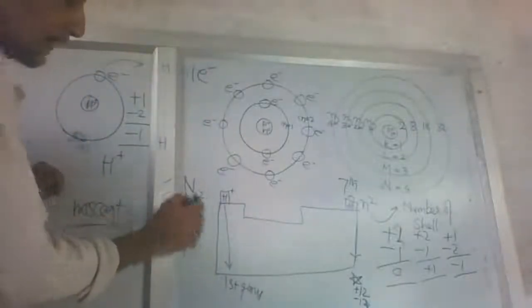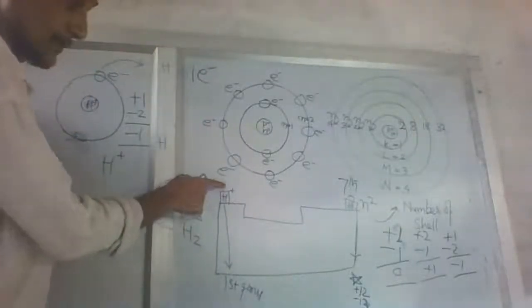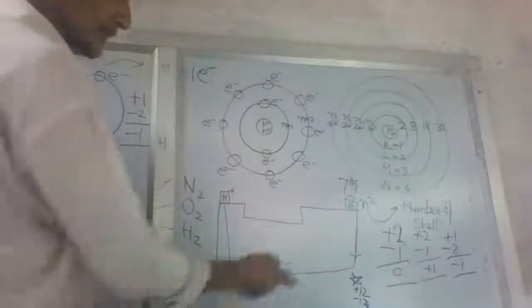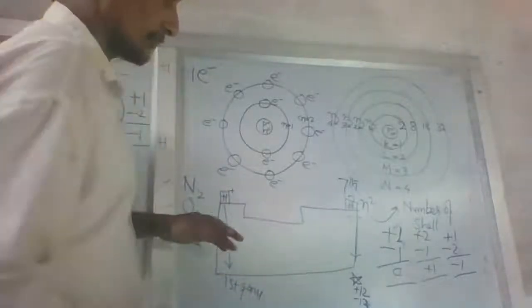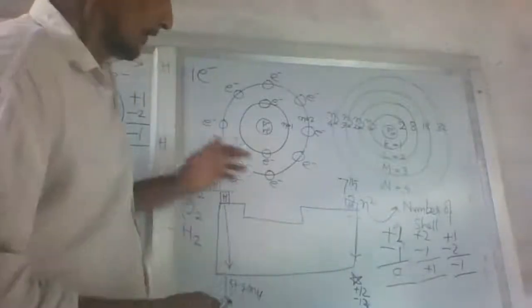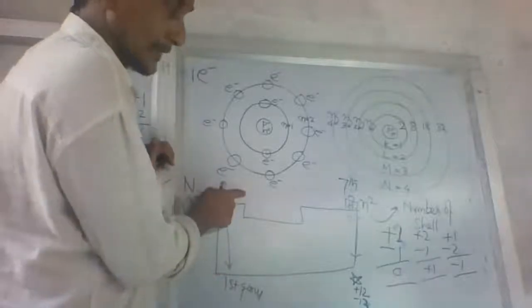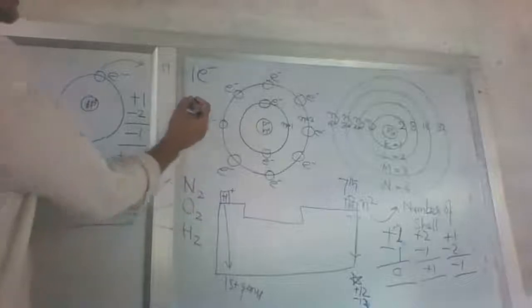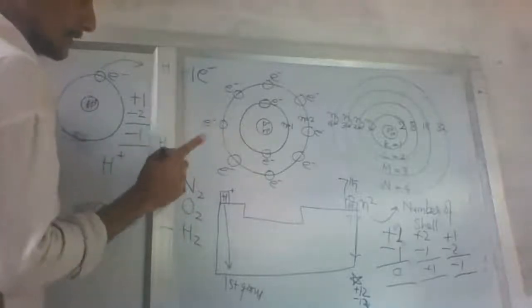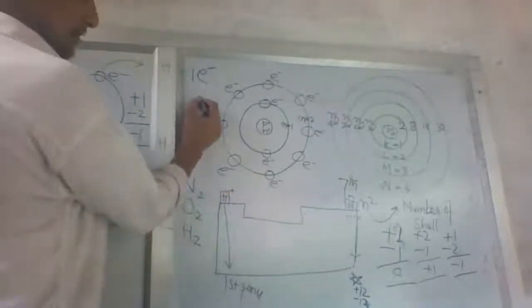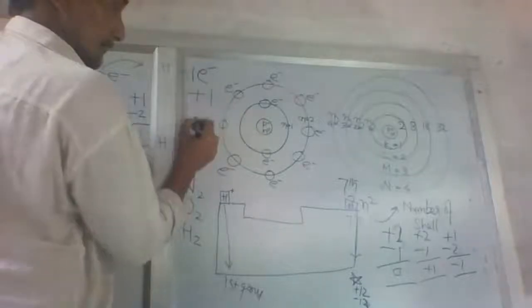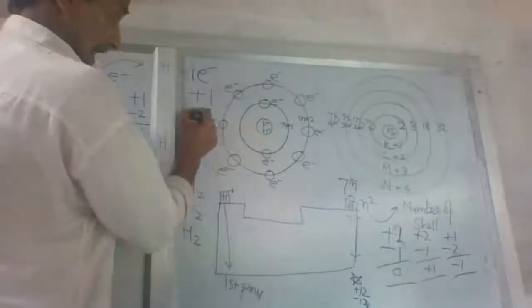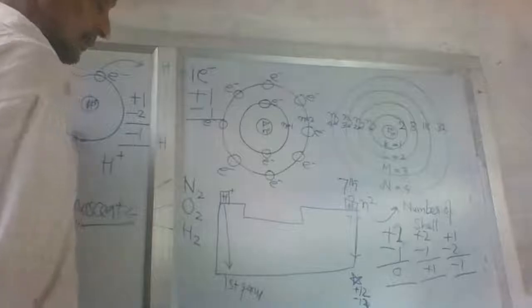Here in the first group, hydrogen behaves as a positively charged particle, and in the 7th group, hydrogen behaves as a negatively charged particle. Here it donates one electron, here it accepts an electron, and hydrogen was neutral altogether alone as an element, because hydrogen was having plus 1 positive charge in the nucleus and minus 1 negative charge in the shell.